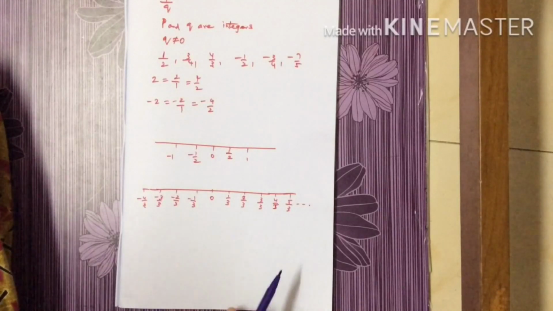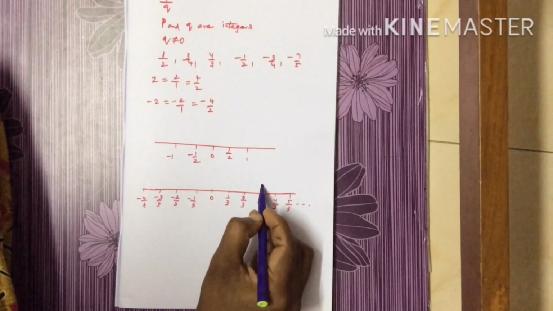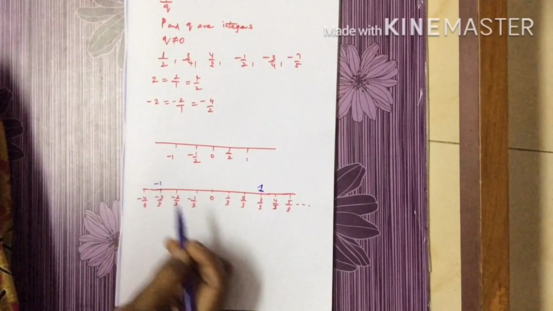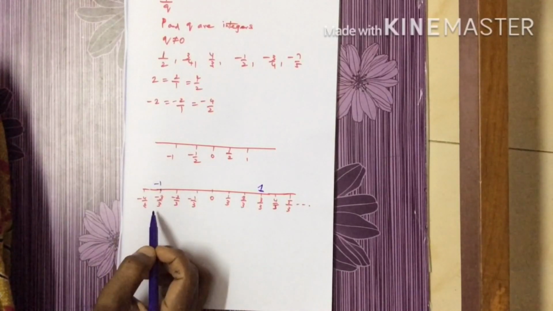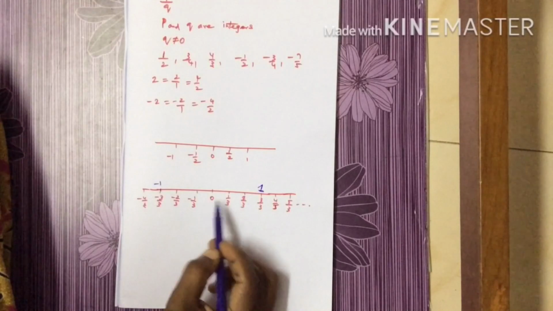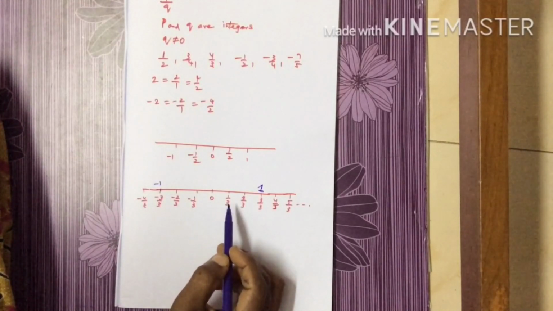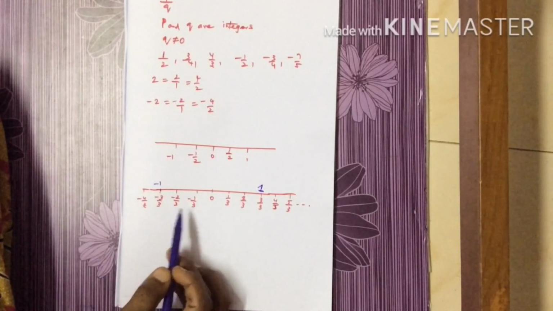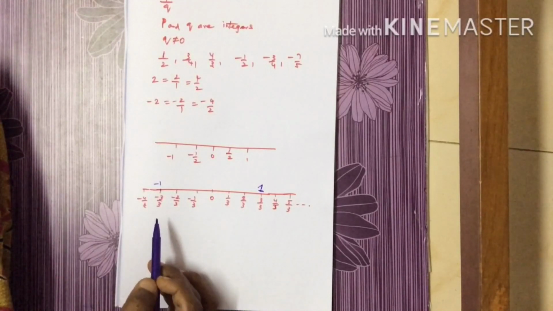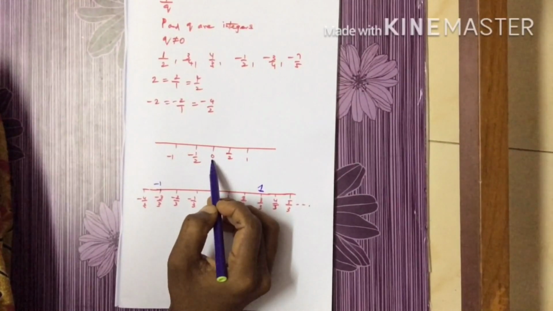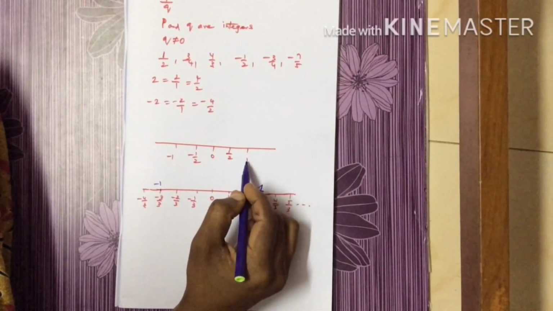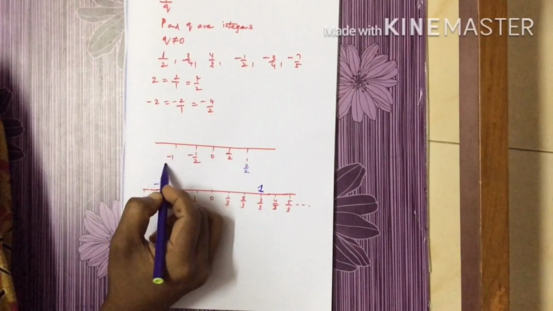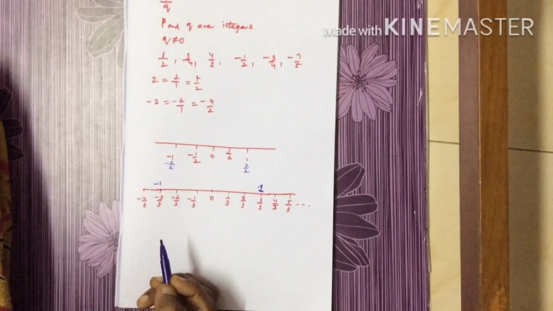Okay, so here we can see this 3 by 3 is 1, and this minus 3 by 3 is minus 1. So this is 0, this is 1 and this is minus 1. Between 0 and 1 we can represent 3 equal parts, such as 1 by 3, 2 by 3 and 3 by 3. And this side it is minus 1 by 3, minus 2 by 3 and minus 3 by 3. On the same line we can say here this is 0, this is 1 by 2, this is 2 by 2, which is equivalent to 1. And this side this is minus 1 by 2 and this is minus 2 by 2.